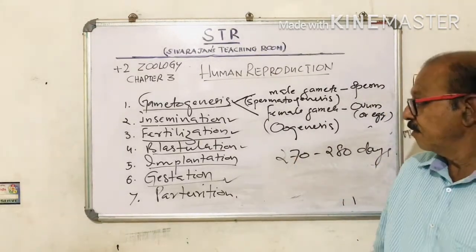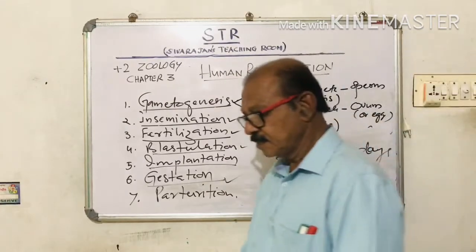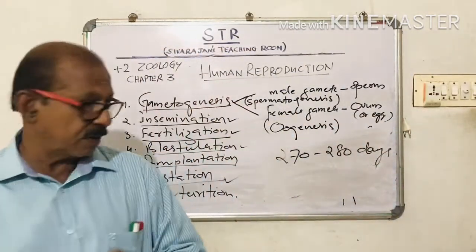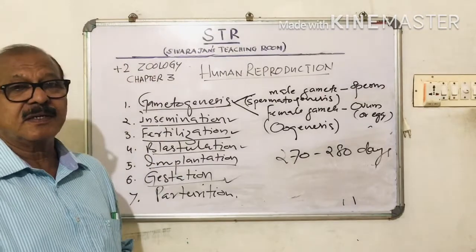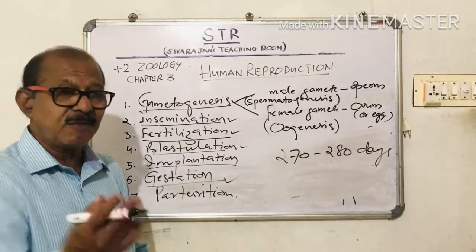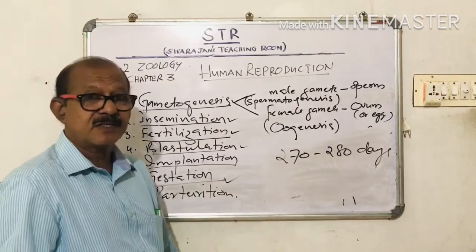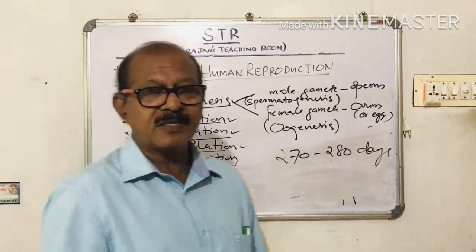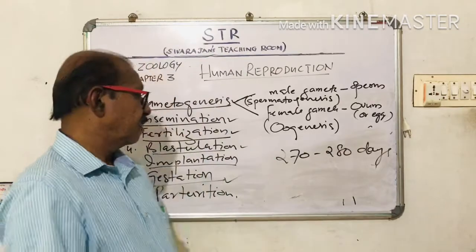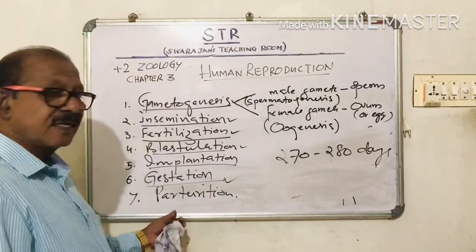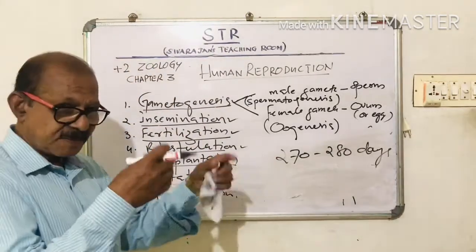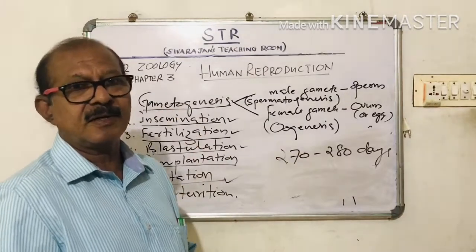Then after that, when the baby is fully grown, it cannot be further retained in the uterus. So what happens? The baby makes violent movements and creates some reflex, and as a result, the uterus begins to contract. That mechanism is something different that will be learned in detail later on.